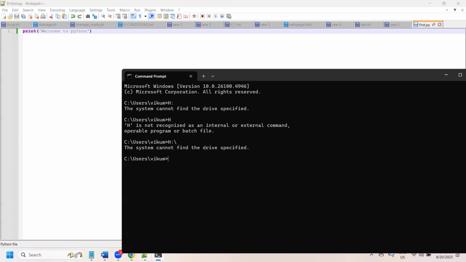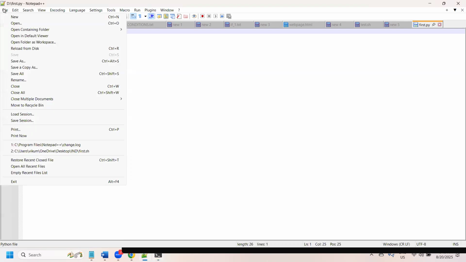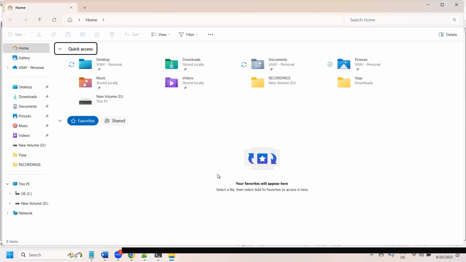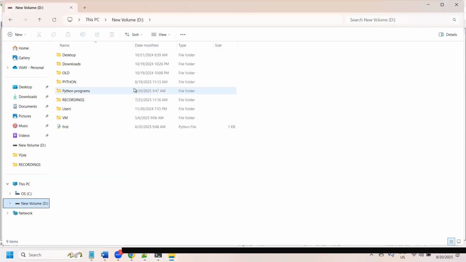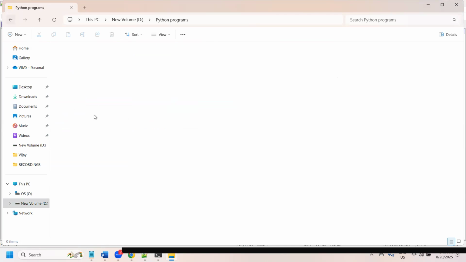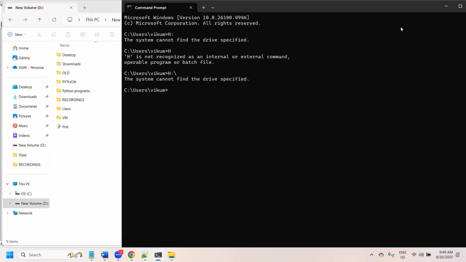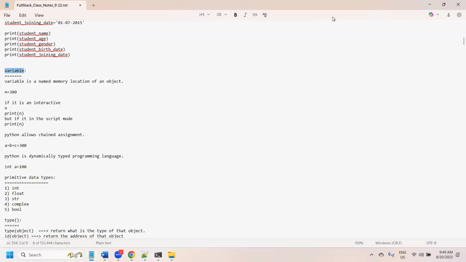What is the location of this file? We saved it on the D drive, under D, in Python programs. So we saved it under D only. Let's do one thing.